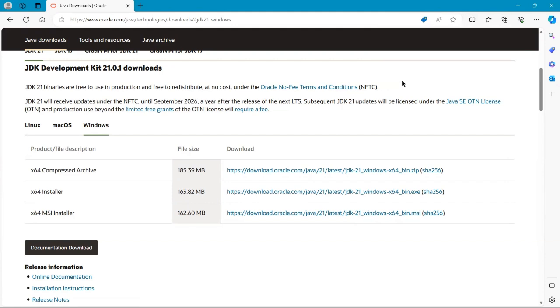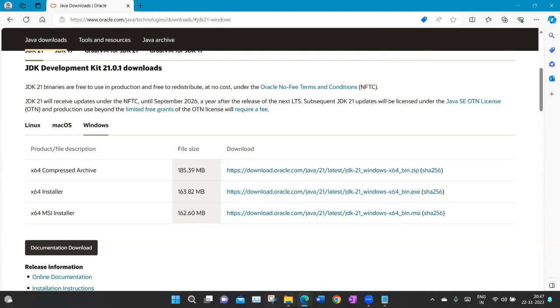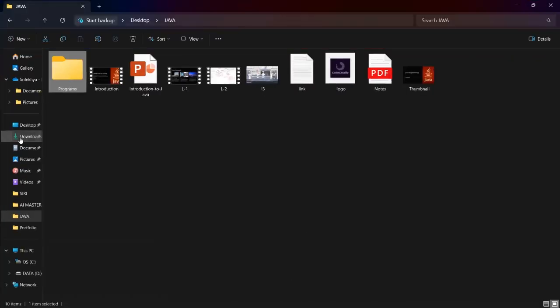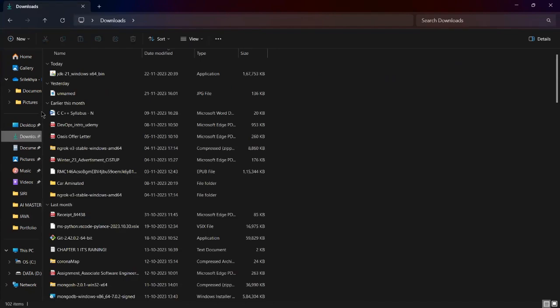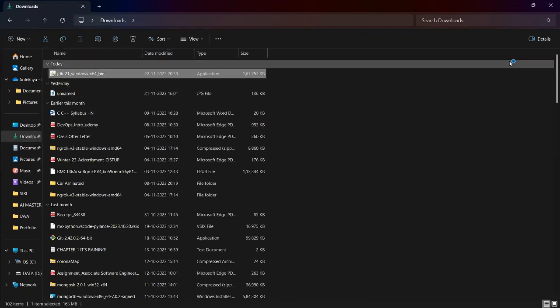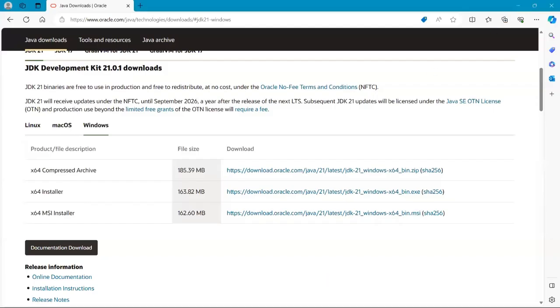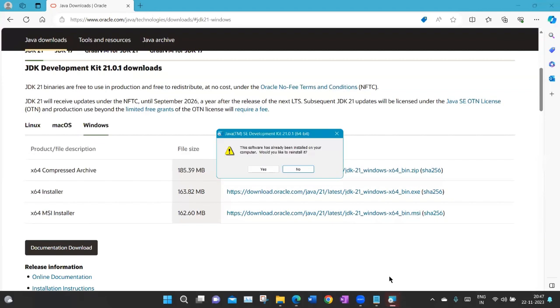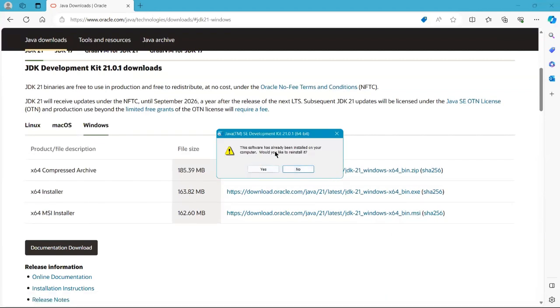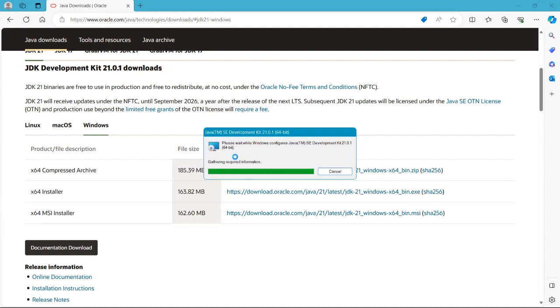As I have already installed it, I'm going to go to my installation. After installing, you have to run this JDK executor, which I have already installed. For demonstration, I'm going to show you. Yes, reinstall it.